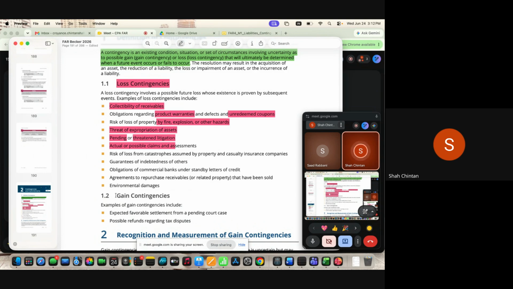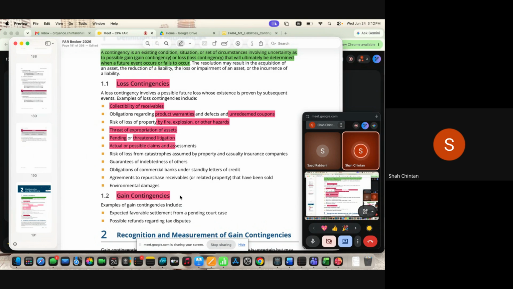There could be gain contingencies as well. Now these are items which are uncertain for a future gain. Back in FAR 1, when we were doing the basic concepts, we learned one accounting principle, prudence, where we learned that we never record estimated gains. We wait for them to actually be realized. So the same principle is being followed here.